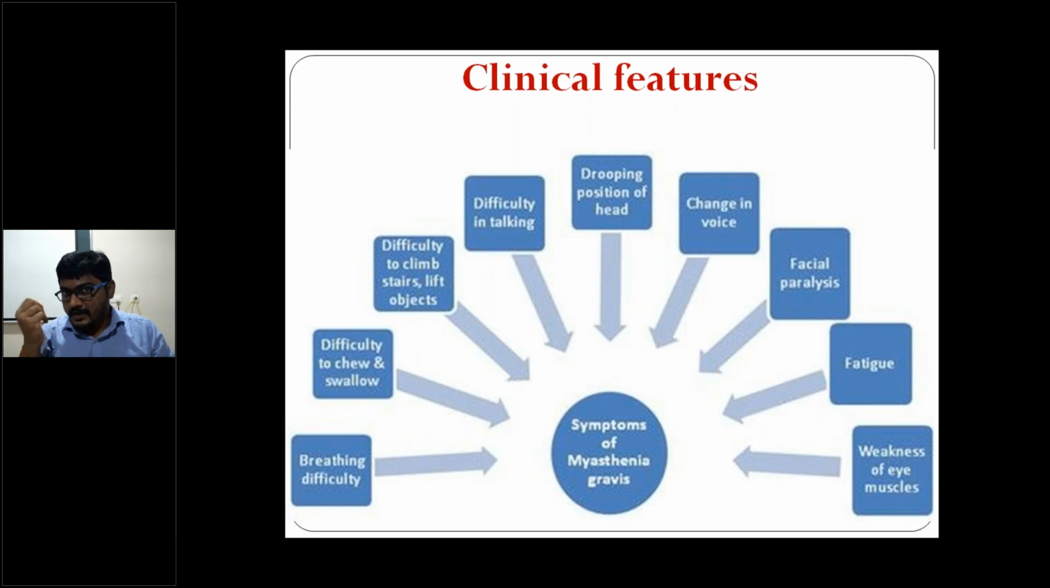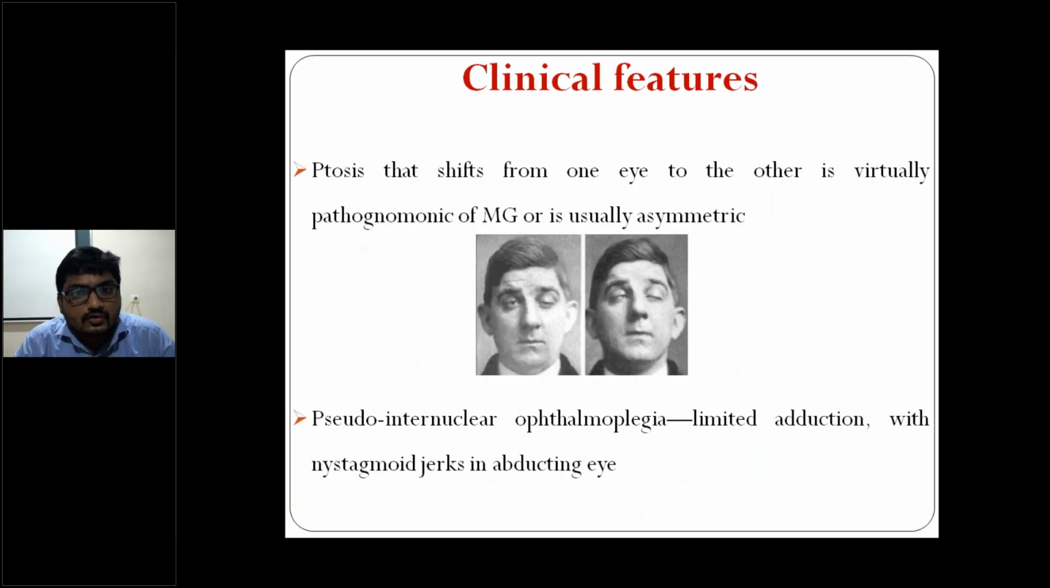In myopathies, actually you will have neck extensor weakness, right? But in myasthenia gravis you will have neck flexor weakness predominant over neck extensor weakness, right? Ptosis that shifts from one eye to the other is visually pathognomonic of myasthenia gravis and is usually asymmetric ptosis, right? Patient will be having asymmetric ptosis, right?